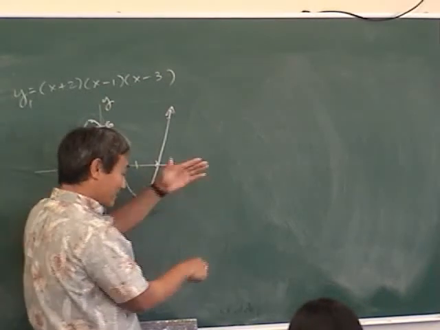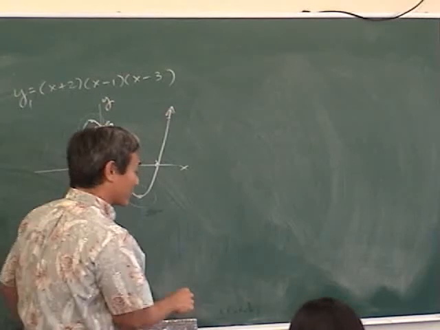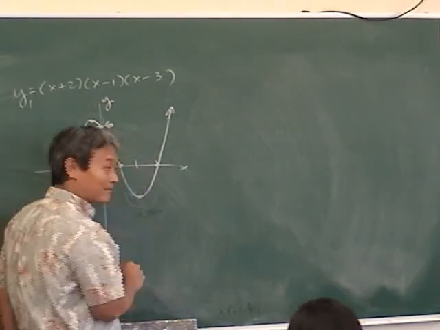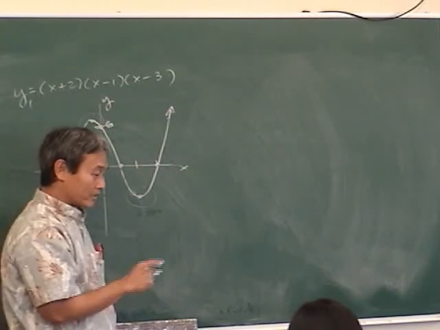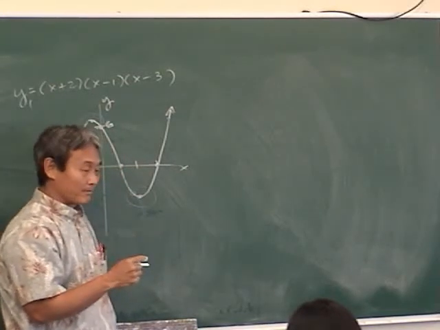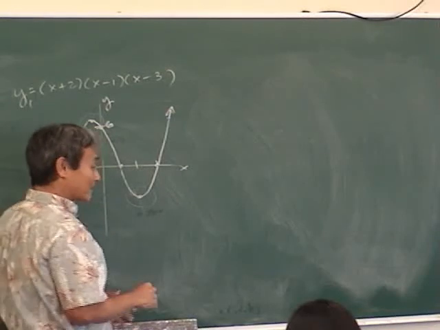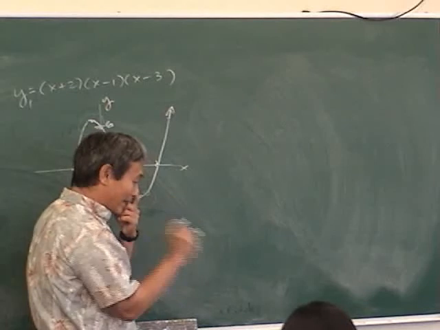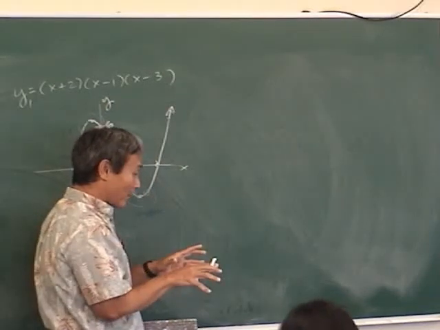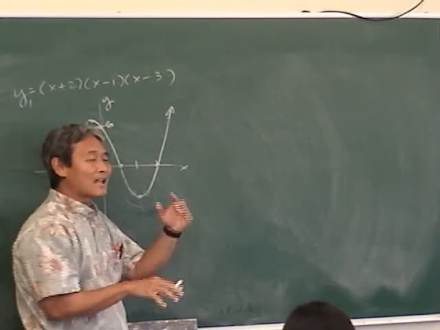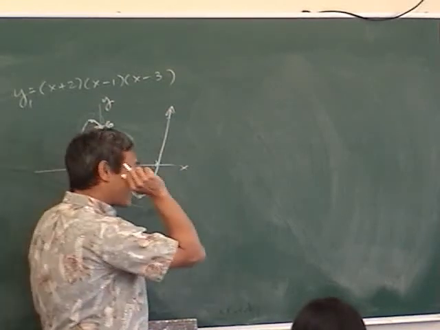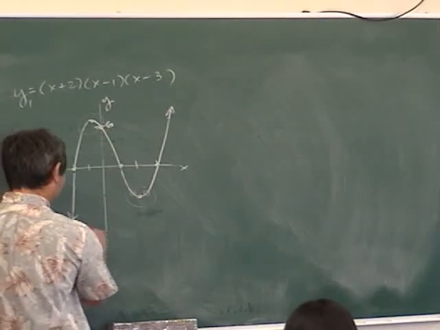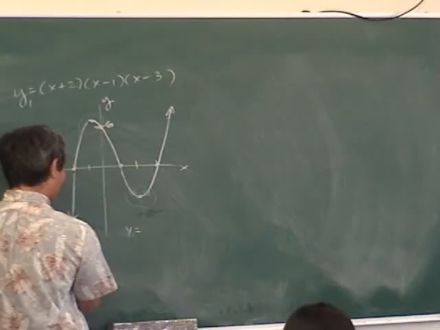Okay, calculate, select minimum. What does your calculator say? Left bound. Move the cursor somewhere to the left of that minimum point using the left and right arrows. This is for TI people. Press enter. Then it says right bound, so move the cursor somewhere to the right of that minimum point. Press enter. Then it says guess. Are we going to guess? No, remember, the last time we don't guess. You just press enter again, and then your calculator will give you the coordinates of this minimum point correct to 5 decimal places. So tell me what it is.